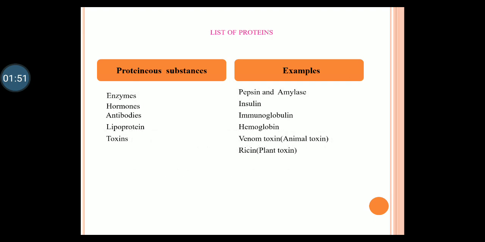Now coming to the list of proteins which we normally come across in our body in all living cells. Number one, enzymes, for example pepsin and amylase. Hormones, for example insulin. Antibodies, for example immunoglobulin. Lipoproteins are present in our body. The heme protein is called hemoglobin. Toxins: most of the toxins are protein in nature. Example, animal toxin such as venom. Plant toxin, example ricin, mostly present in castor seeds.